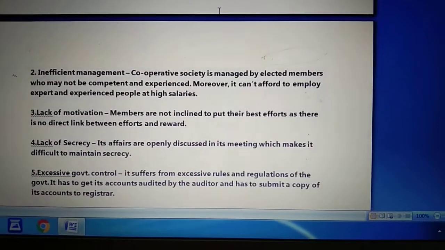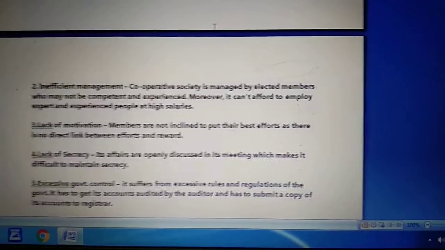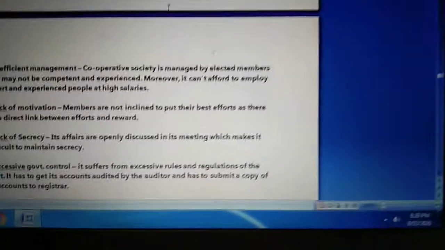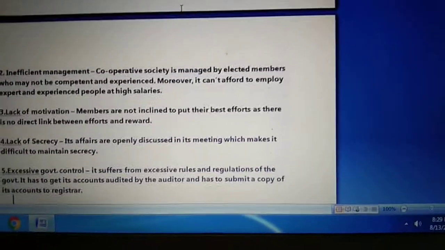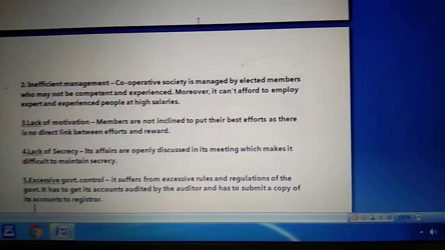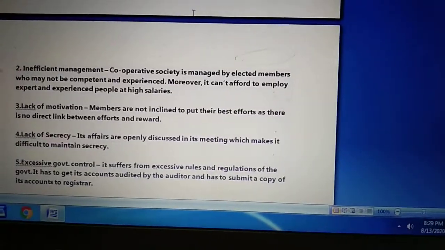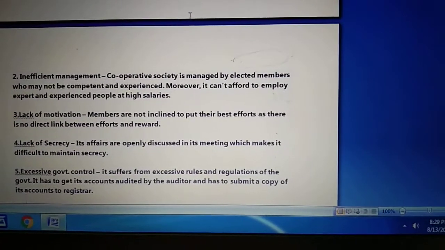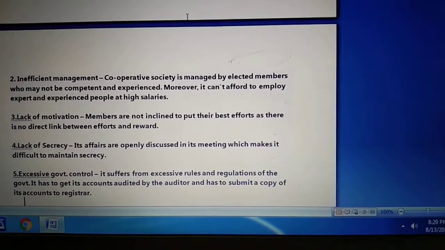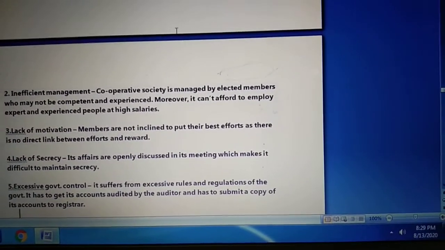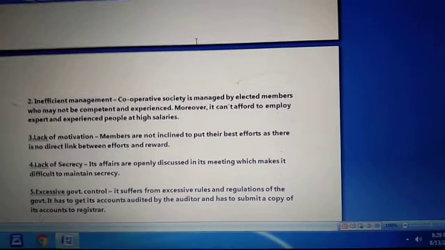Next is lack of secrecy. Lack of secrecy basically says that as a result of open discussion, whenever we have a cooperative society, there is always an open discussion, and because of the open discussion in the meeting, members as well as the society's obligations are disclosed.